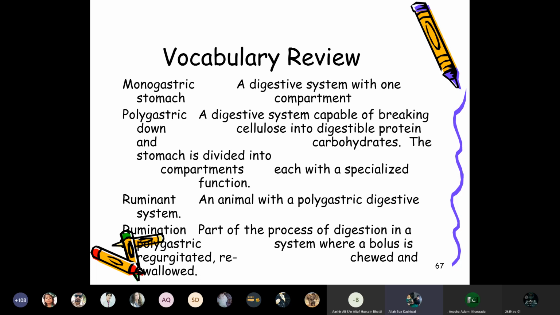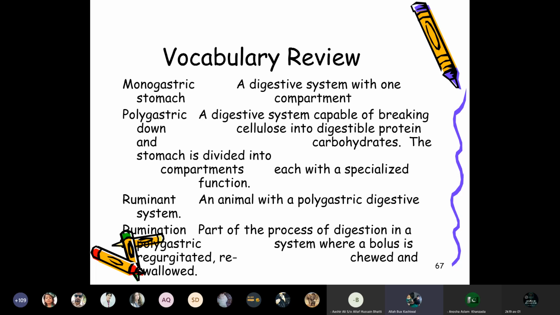So the monogastric stomach: a monogastric animal means a digestive system with one compartment. Polygastric is a digestive system capable of breaking cellulose into digestible protein and carbohydrates. The stomach is divided into compartments, each with a specialized function.